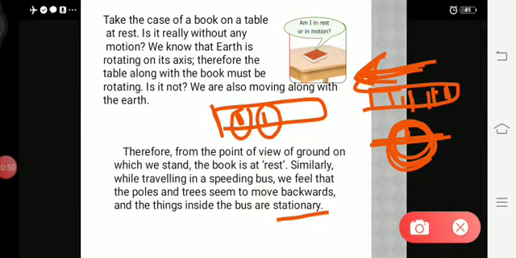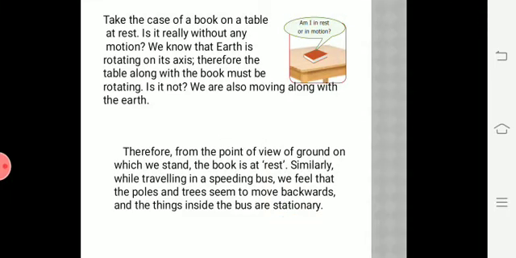So remember that all persons sitting in a train or bus will be stationary with respect to each other. The person standing or watching along the track will see the person and everyone else in the train as being in motion. So from this, what you can infer is that an object may be in motion with respect to another object, and it may be stationary with respect to a third object.